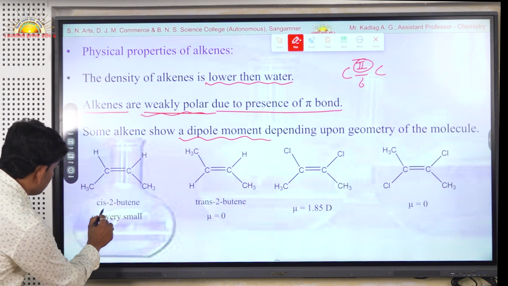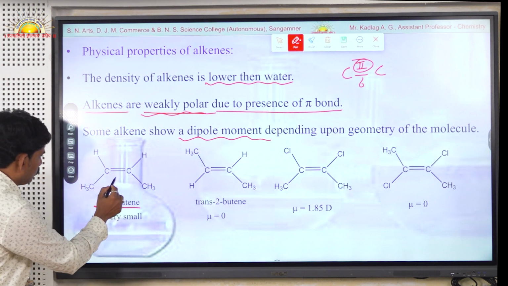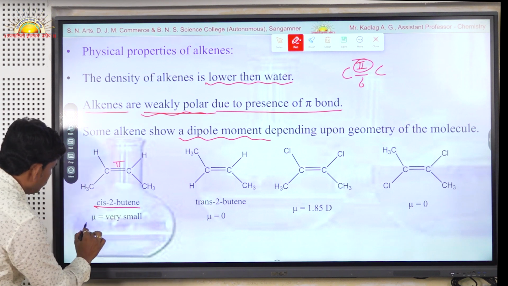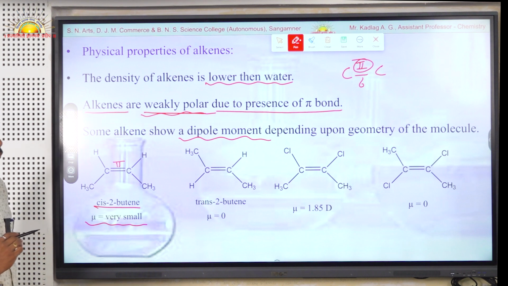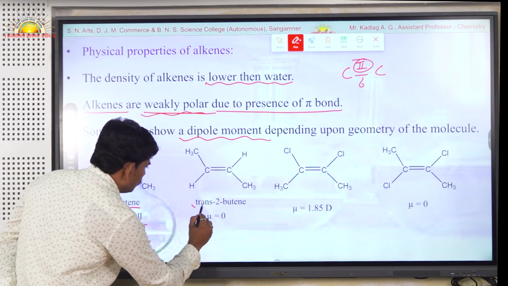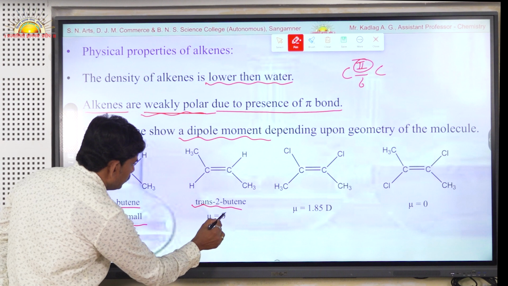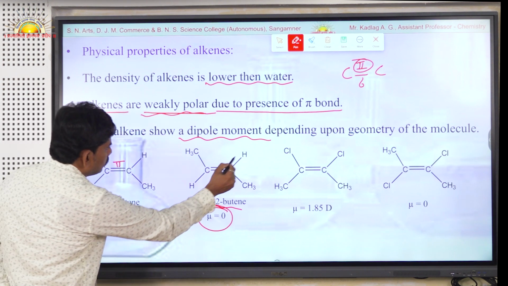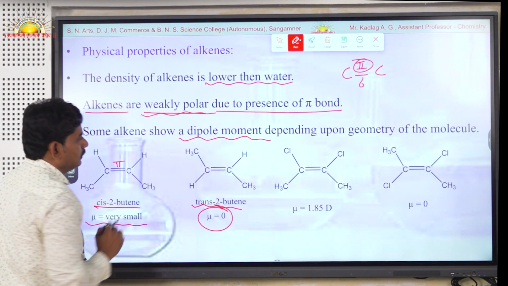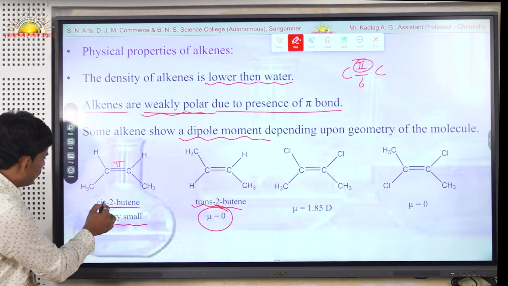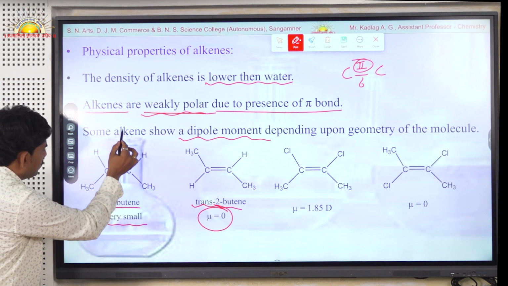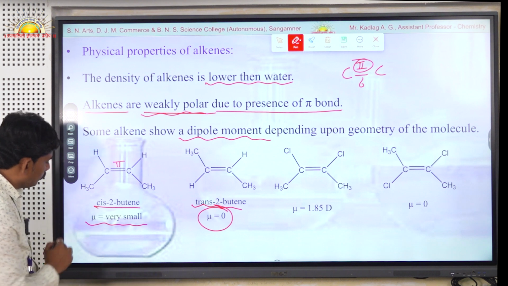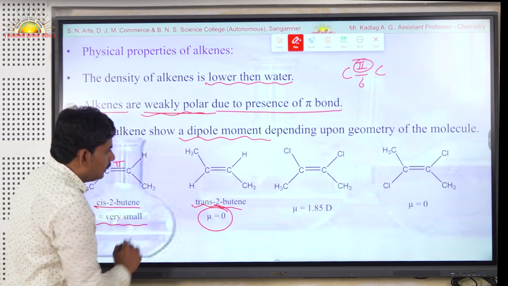Now see here, for this example, this is a cis-2-butene molecule. Due to this carbon-carbon double bond, or the presence of this pi bond, cis-2-butene shows a very small dipole moment, but its geometrical isomer trans-2-butene is completely non-polar and shows a dipole moment equal to 0, and this is because the opposite groups cancel their individual dipoles. But in the cis isomer similar groups are on the same side, and here there is no cancellation of individual dipoles, and hence the cis isomer shows a small dipole moment compared to the trans isomer.